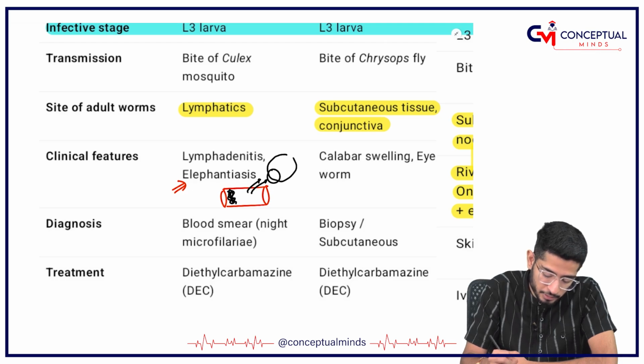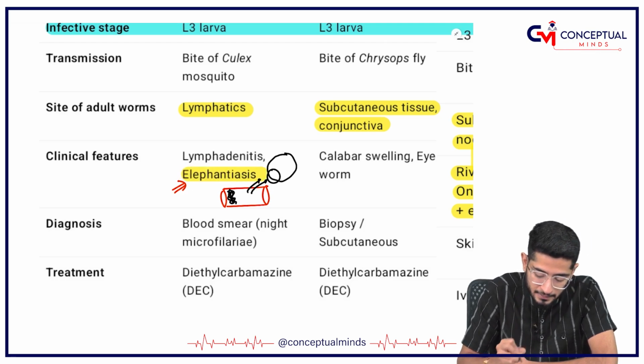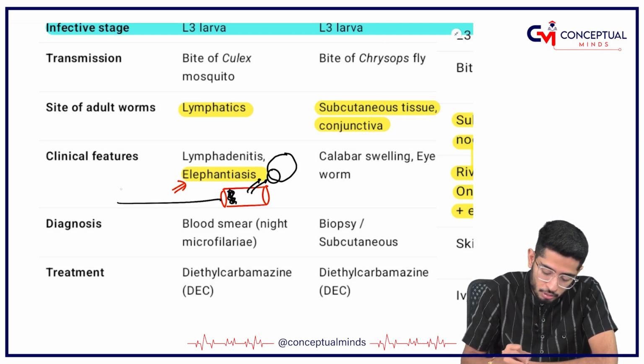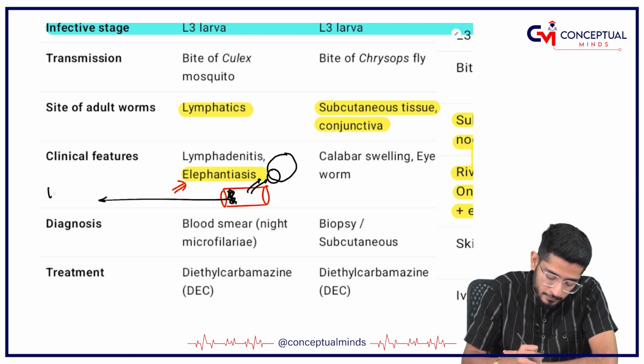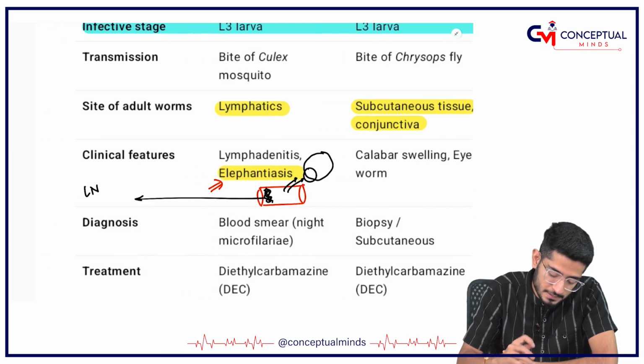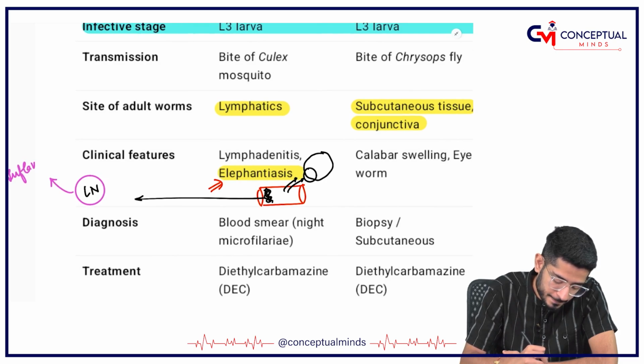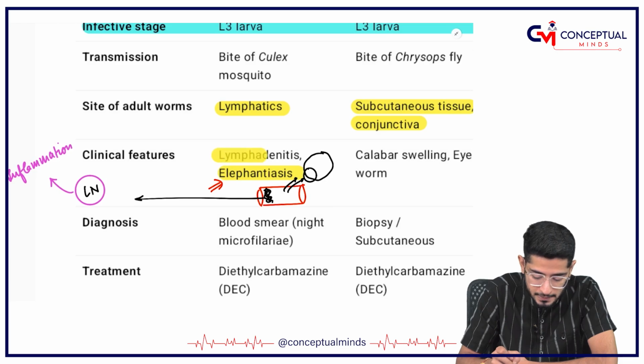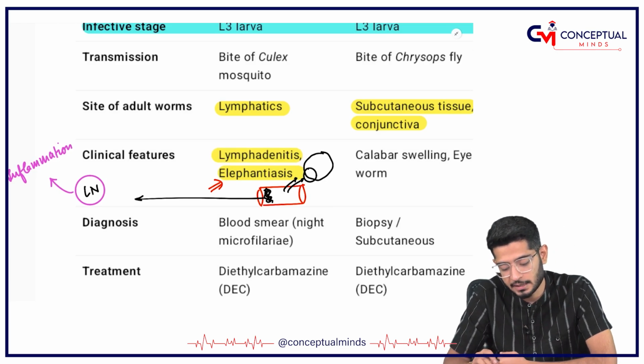So the tissues are going to get swollen up, and this is called elephantiasis. Also, because it is in the lymphatics, it can go to the lymph nodes and cause inflammation of those lymph nodes as well. This is called lymphadenitis.